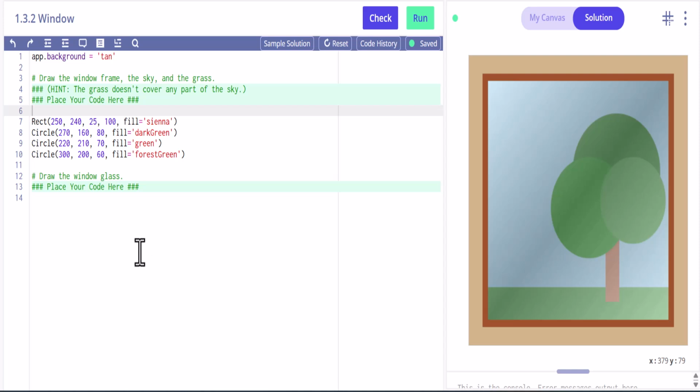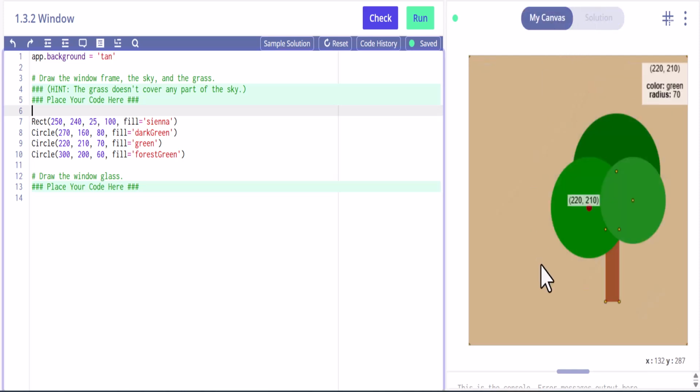All right, welcome back. So in this video we're looking at Carnegie Mellon and we're going to take care of a practice activity in lesson 2. It's called window, and you can see here's the solution and here's what we have. So we have a tree and we have the background, but that's pretty much all we have.